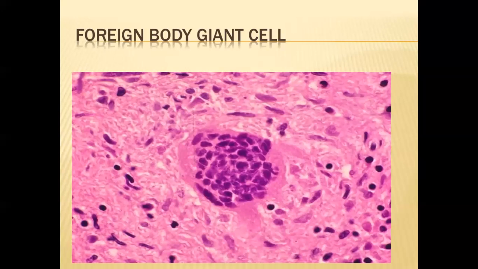They are dispersed in the whole of the cytoplasm. These are called foreign body giant cells. Other giant cells are there in the body, but in relation to inflammation, these two are important: Langerhans giant cells and foreign body giant cells.